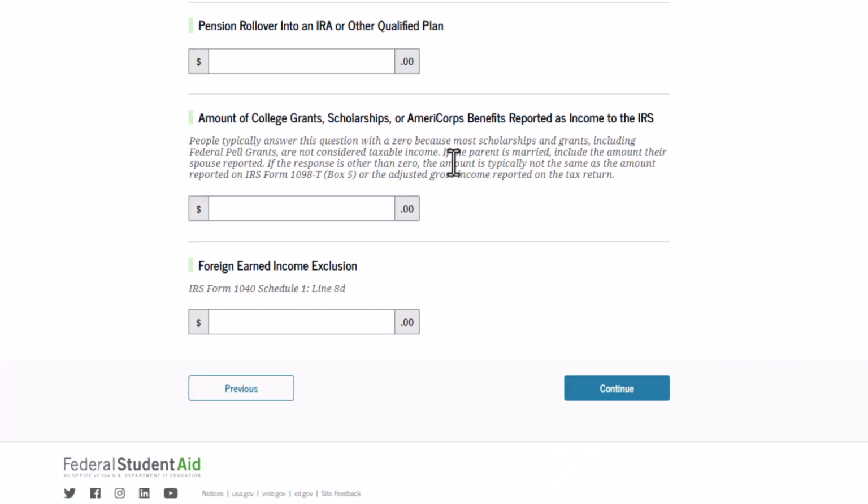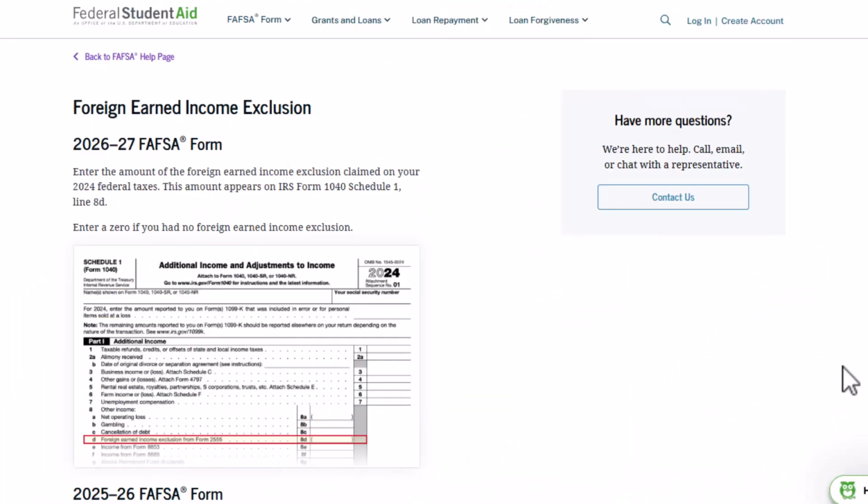The next question asks about foreign earned income exclusion, found on line 8D of Schedule 1. Once you click Next, you should be in the next section of the FAFSA.